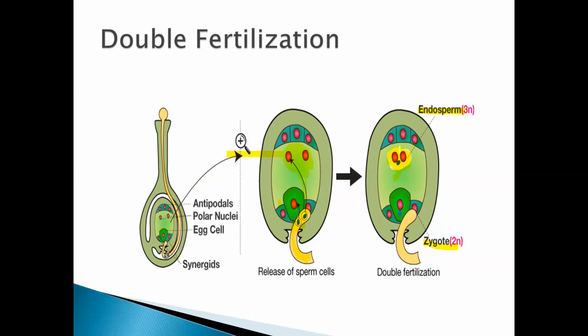Now what happens? Here the triple fusion takes place, that is a fusion of the 3 nuclei, and here syngamy takes place, that is a fusion of the male and the female gamete. Both processes take place: triple fusion, the fusion of the 3 nuclei forming the endosperm, and the pollen grain fertilizing the egg, forming the zygote. So altogether there are 2 processes, so it is known as double fertilization. Is it clear?